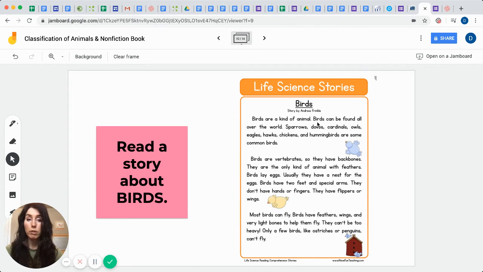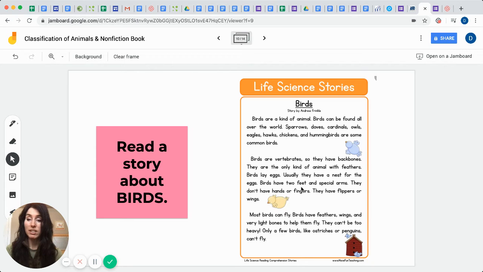Birds are a kind of animal. Birds can be found all over the world. Sparrows, doves, cardinals, owls, eagles, hawks, chickens, and hummingbirds are some common birds. So birds are what? They're vertebrates, or they have backbones. So are you a vertebrate? Yes, you have a spine, don't you? They are the only kind of animal with what? Feathers. Birds lay eggs. Usually they have a nest for their eggs.